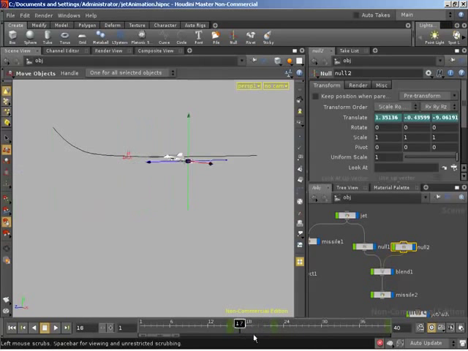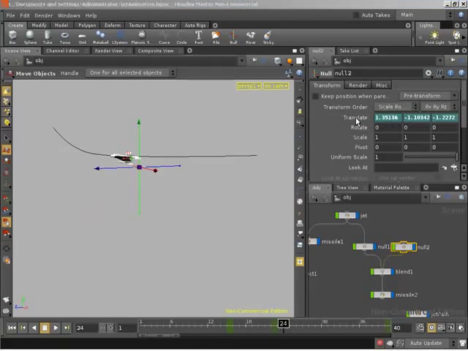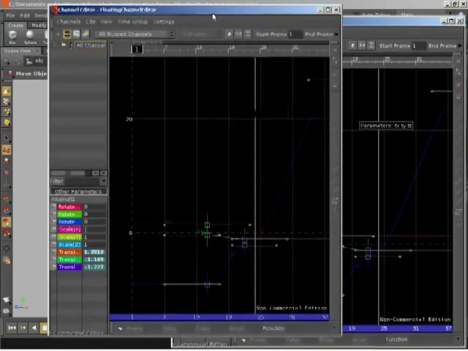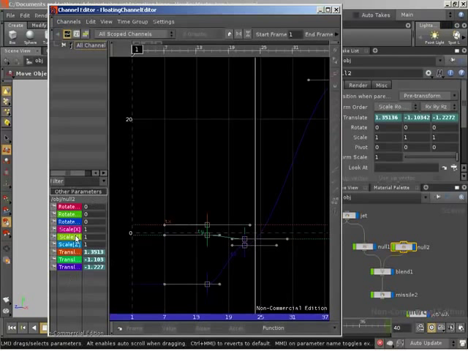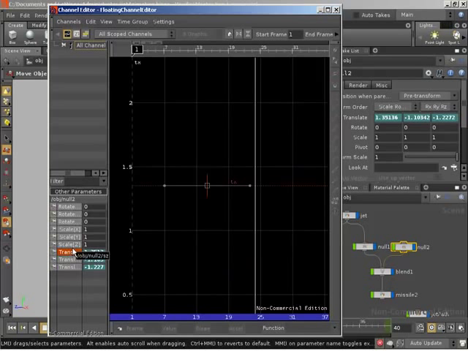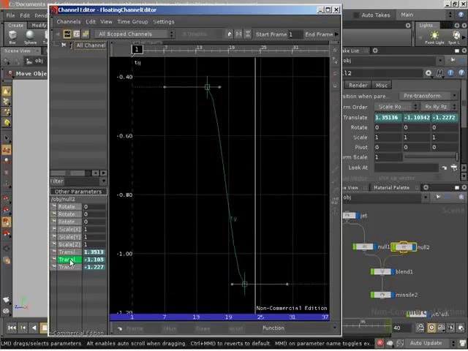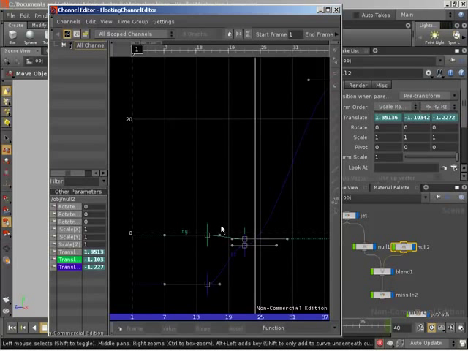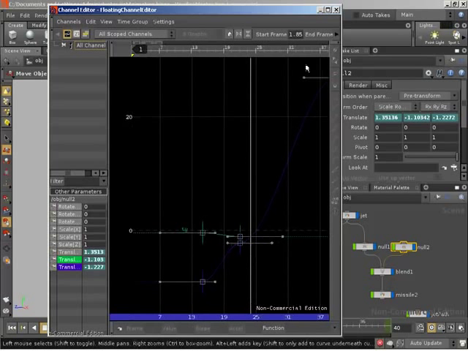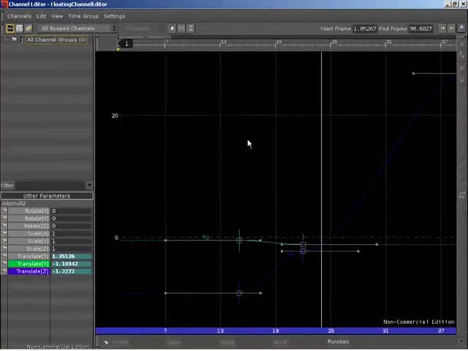All that's left to do is clean up the animation curves and our translation parameters, because currently we have that ease in, ease out, and we want to clean those up. I'm going to scope our translate parameter by shift left clicking it. That will bring up the channel editor, and all of our scope channels so far. To view our translations, we can single click on, say, Translate X. Translate X doesn't actually change, so I'm going to single click on Translate Y, shift click on Translate Z, and that will give us both of those curves. I will maximize this to full screen to make it a little easier to see.